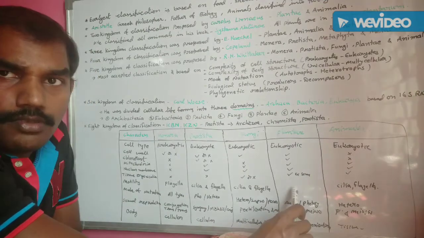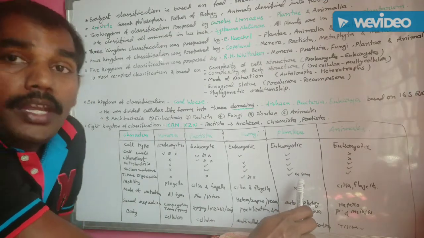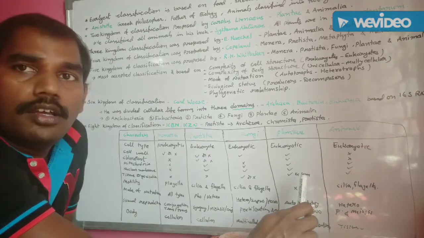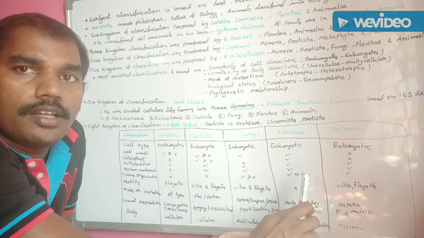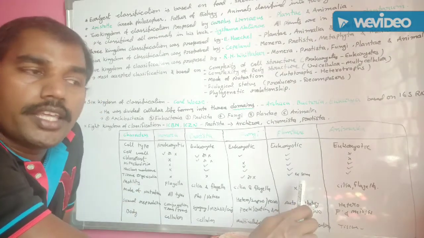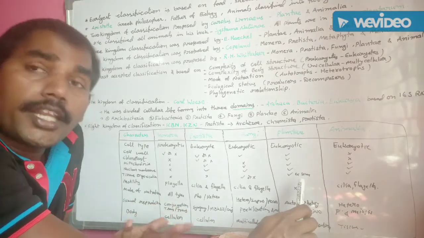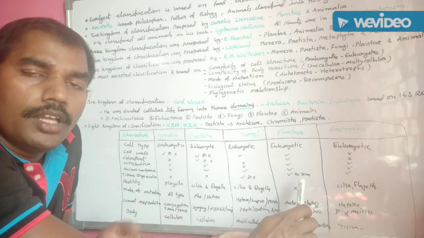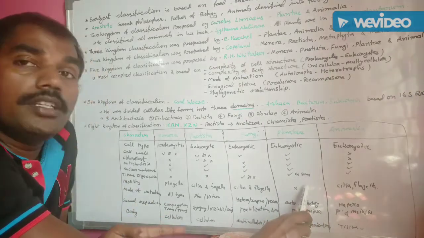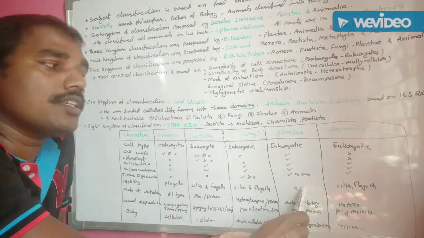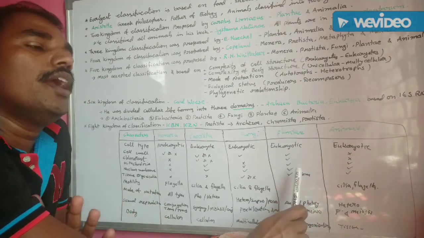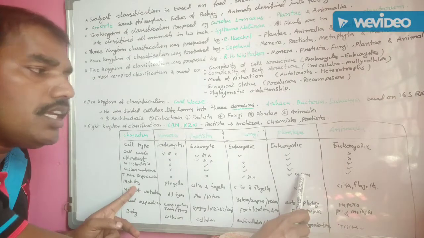But in some organisms, like bryophyta, the male gametes consist of flagella. Because of the presence of flagella, they move to the archegonium, then finally reach the egg and fertilize. In this way, the male gametes in bryophyte plants consist of flagella. Except this, the remaining plant organisms do not consist of any motility.